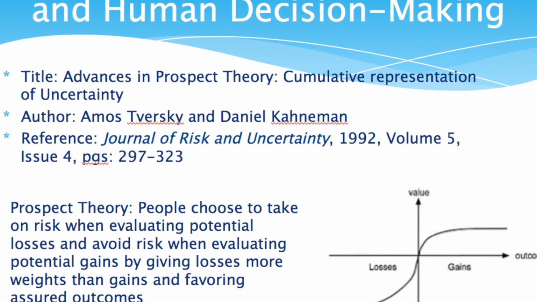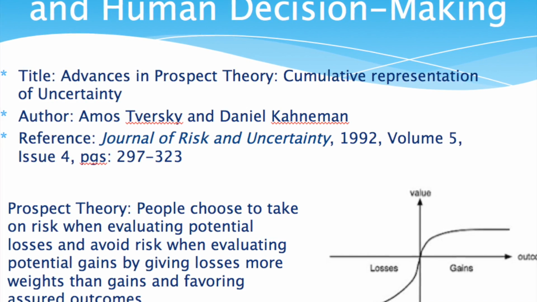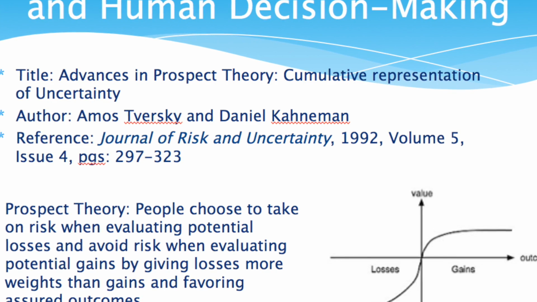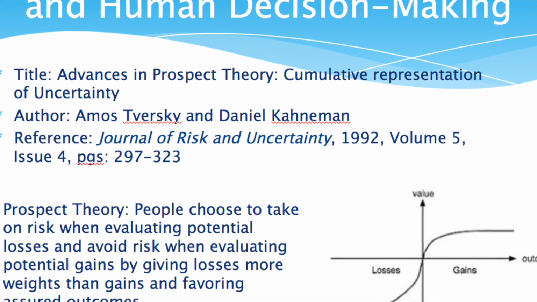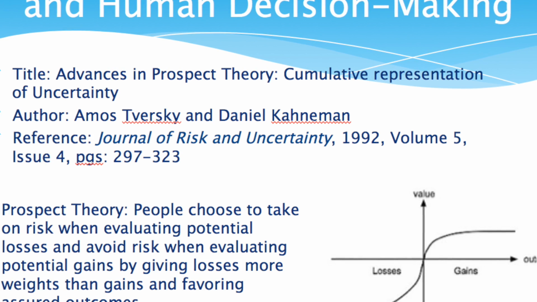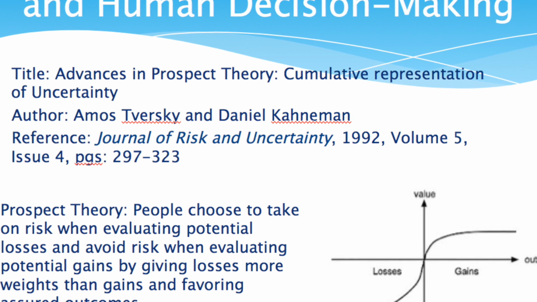Prospect theory states that people choose to take on risk when evaluating potential losses and avoid risk when evaluating potential gains. People tend to give losses more weight than gains, have strong preferences for certainty, and overweigh small probabilities while underweighing high probabilities.